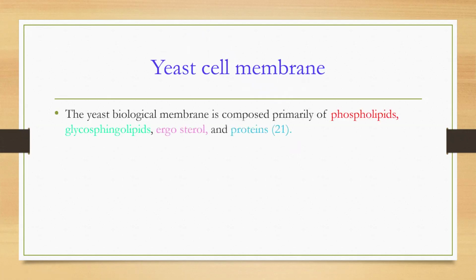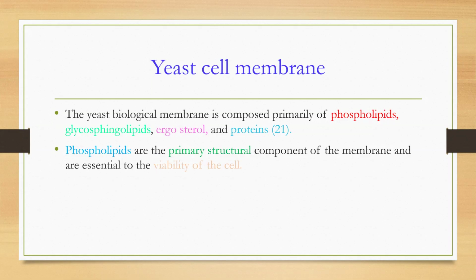Next, yeast cell membrane. Look at here. The yeast biological membrane is composed primarily of phospholipids, next glycosphingolipids, ergosterol, and proteins. These four components are very very important in the yeast cell membrane.